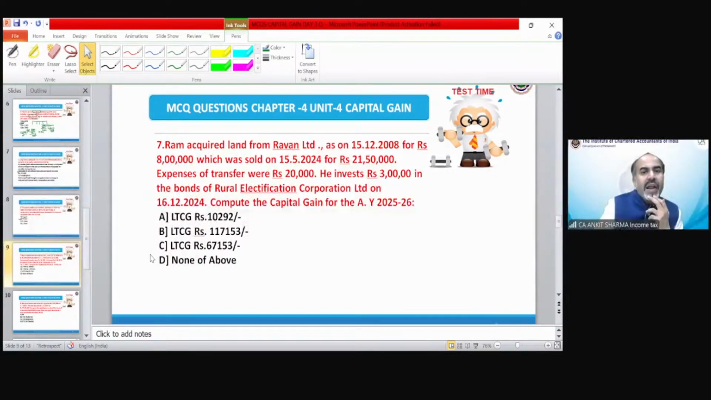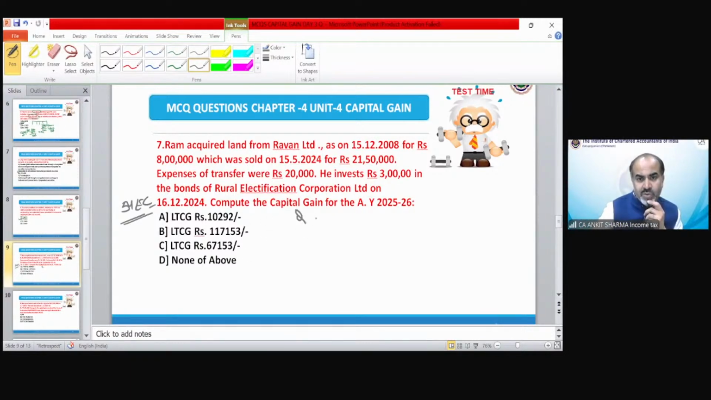Ram acquired land from Ravan Limited on 15/12/2008 for rupees 8 lakh, which was sold on 15th May 24 for 21 lakh 50,000. Expense on transfer were 20,000. He invests 3 lakh rupees in the bonds of Rural Electrification Corporation Limited on 16/12/2024. That is section 54EC. You need to calculate the capital gain in question number 7.